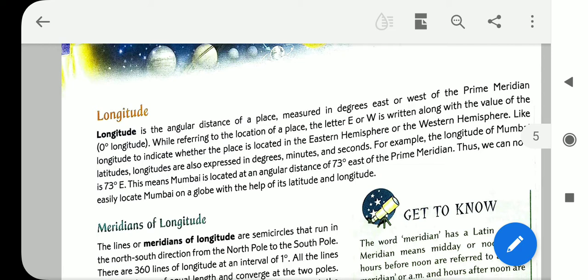That means from the 0°, some places are located in the western part and some are located in the eastern part. If we do not write east or west after writing the value of the longitude, then we will not be able to know whether the place is located on the eastern side or the western side. So it is necessary to write E or W after writing the value of the meridian.